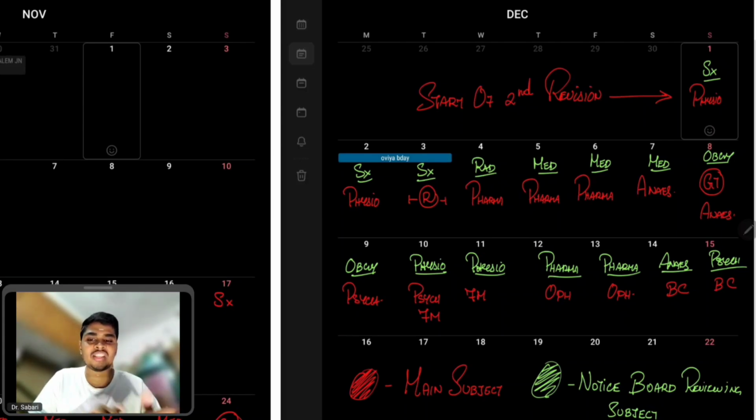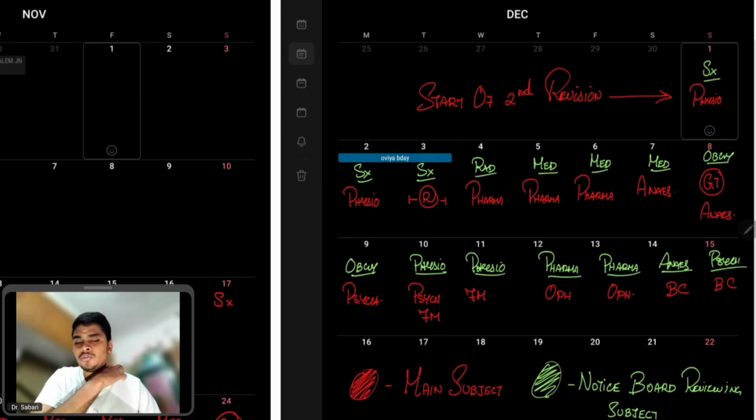So the subject preference while giving your GT also decreases, and the retention of each and every subject, you don't forget that easily. The retention of at least the high yield topics is reinforced into your mind in this way, and the retention is going to be better. That's what I want to stress on.